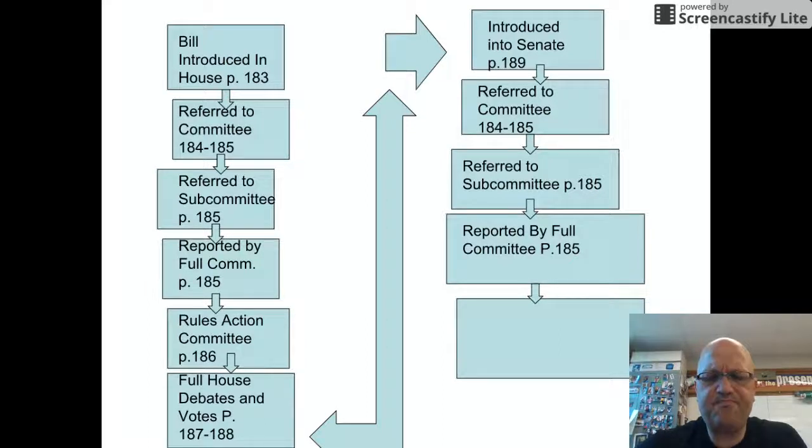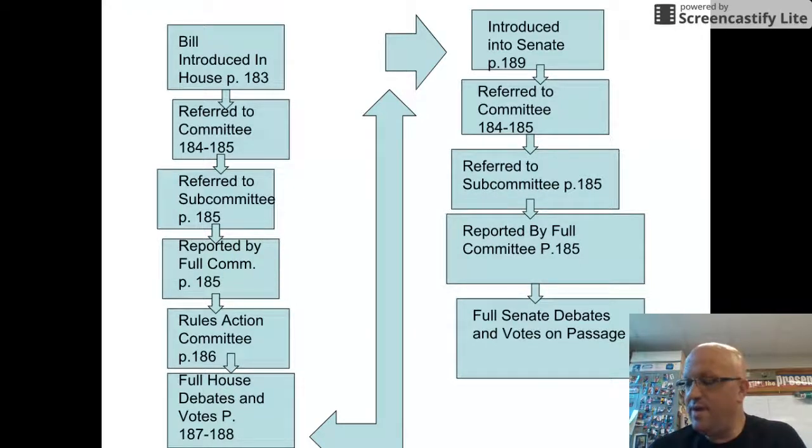All right. And then how a bill gets to the floor. If you look over on the other side, the Rules Committee is how a bill gets to the floor in the House. You need to discuss how the bill gets to the floor in the Senate. That's going to go in between those two areas. So you need to talk about how the bill gets to the Senate. You talk about the full Senate debate. That's going to be on page 189 and page 190.